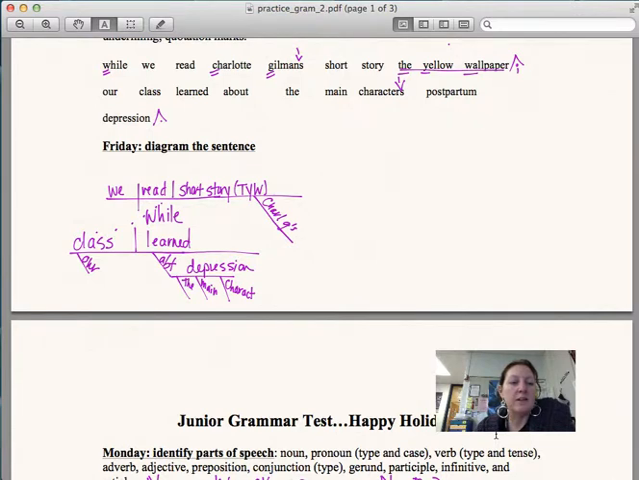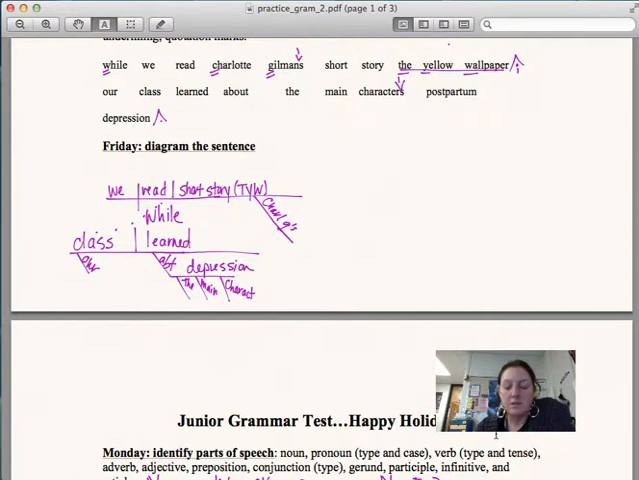All right, for the Friday diagram, you need a full line. You need a line going down. Your subject is we. Read is the verb. Read what? The short story. That's our direct object. And then in parentheses, you need the yellow wallpaper with Charlotte Gilman's coming off of that.